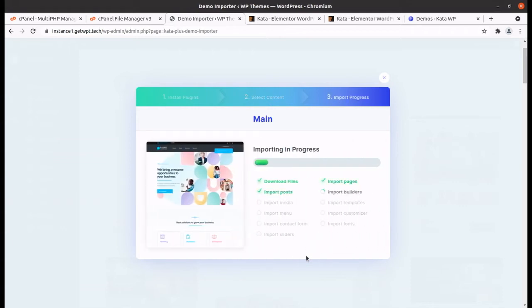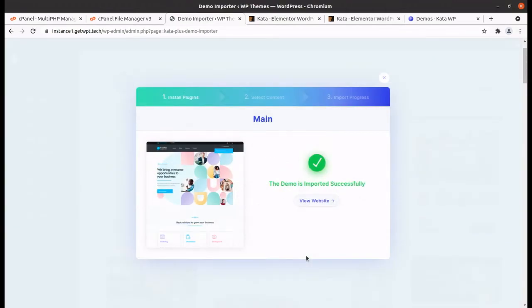Okay, so yes, it is showing on screen now, and the progress bar is telling you everything that is going on behind the screen. It is good that the progress bar is here, and download files, import pages, and everything is complete, and import sliders. It was so simple to import the demo content, and it is now saying visit website.